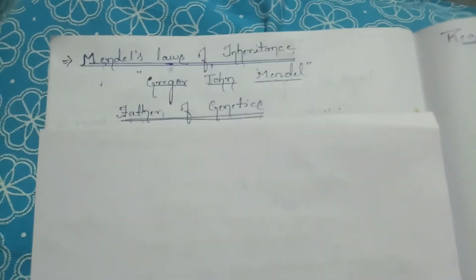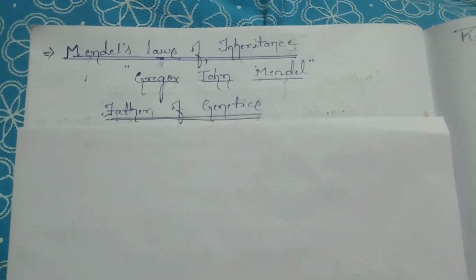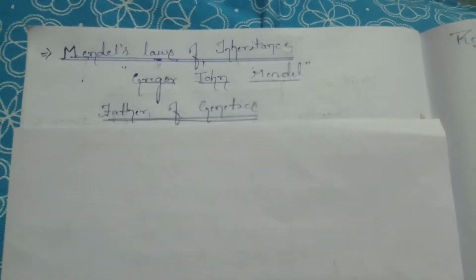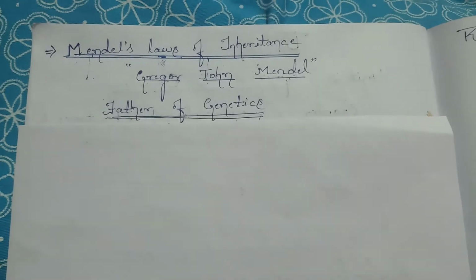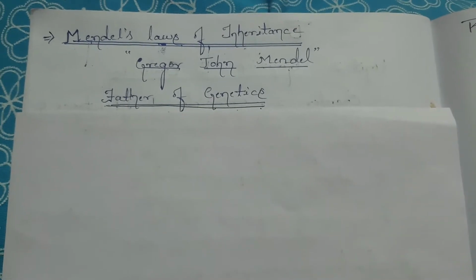Here, the first topic of the chapter is Mendel's laws of inheritance. The person, Gregor Johann Mendel, is regarded as the father of genetics.